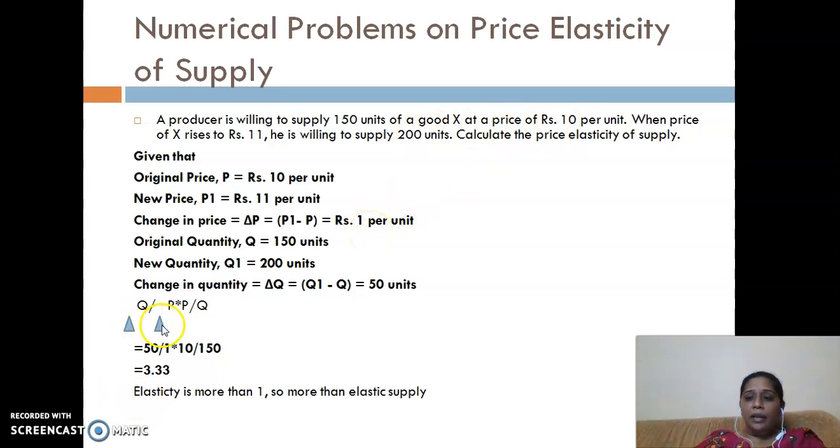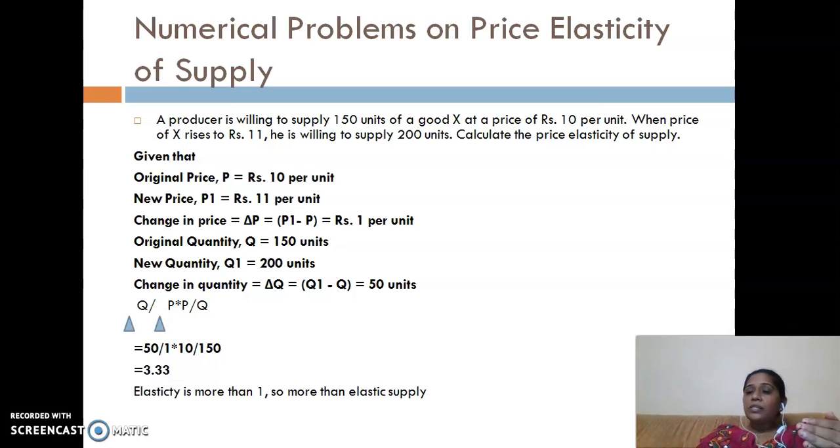So now we will simply keep the values into the formula. So delta Q 50 divided by delta P, which is 1, into P upon Q, that means P 10 and Q 150. And the final value which will come after solving this, it will come to 3.33. Now the value you could see here is 3.33 and it is more than 1.